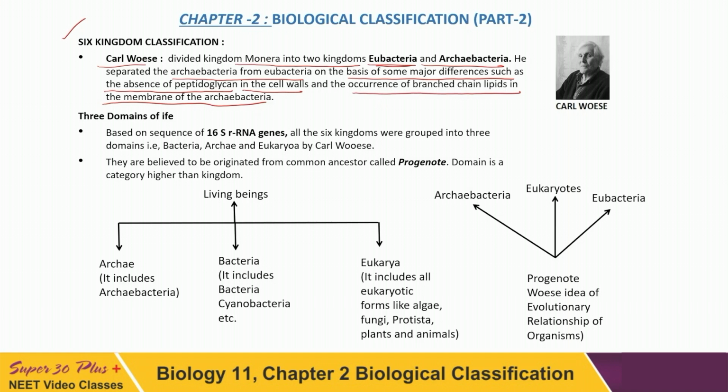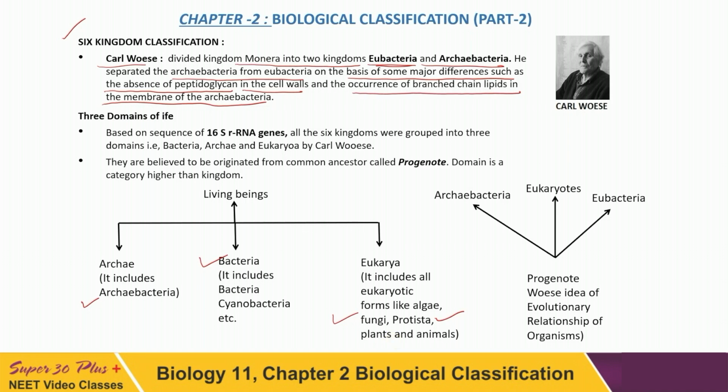And thus we now have six kingdoms: kingdom Archaebacteria, kingdom Eubacteria, then kingdom Protista, kingdom Fungi, kingdom Plantae and kingdom Animalia.